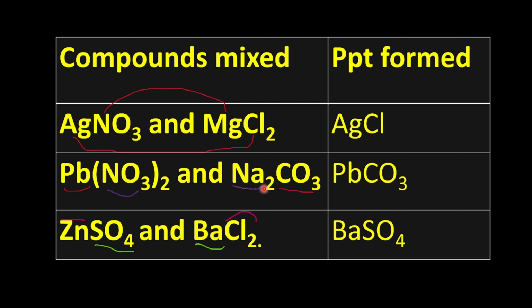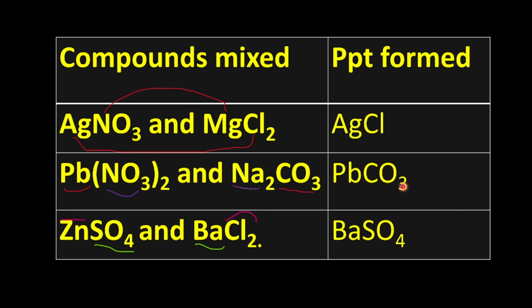Now let's look at the second one. We have Pb(NO3)2 combining with sodium carbonate. This Pb will combine with CO3. Na will also combine with NO3. Now when Na combines with NO3, that will give us sodium nitrate. And with the rule, as I said, all nitrates are soluble with no exception. So this one is soluble. So no PPT will be formed for that.